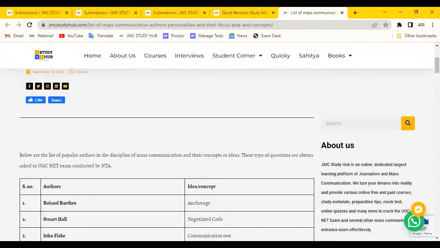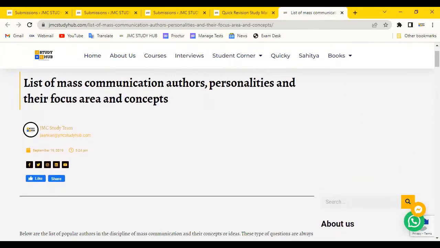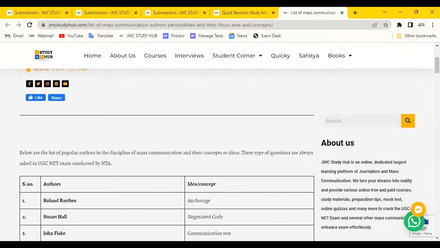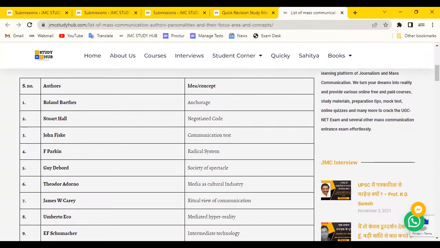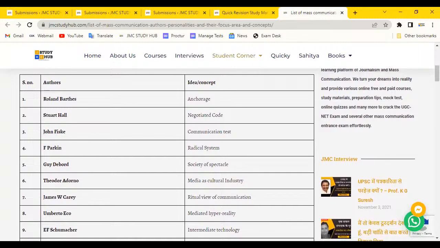So what I was telling you, from the list of mass communication authors, personalities and their focus, see how beautifully it is listed. Roland Barthes, anchorage; Stuart Hall, negotiated code. These are the concepts and ideas of these prominent thinkers. So Stuart Hall gave the concept of negotiated code. John Fiske gave the concept of communication text.